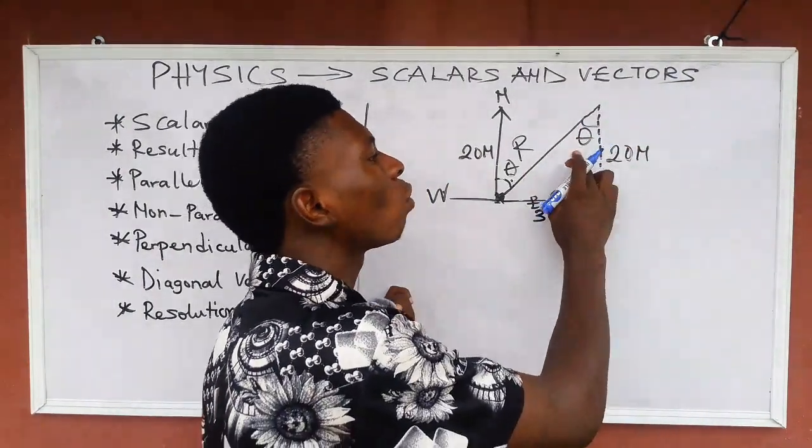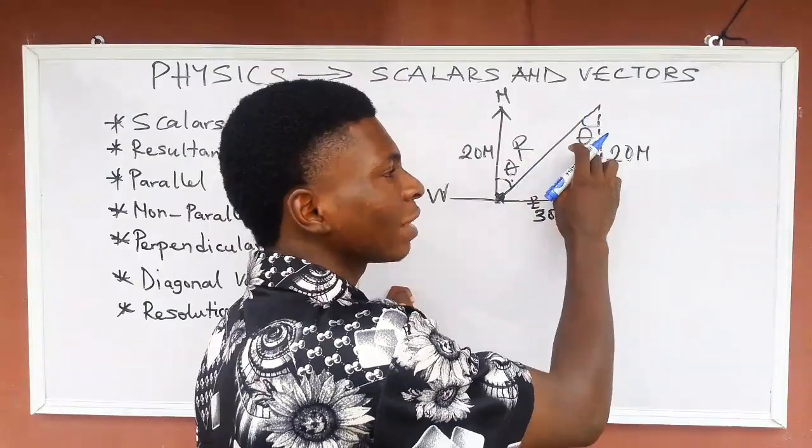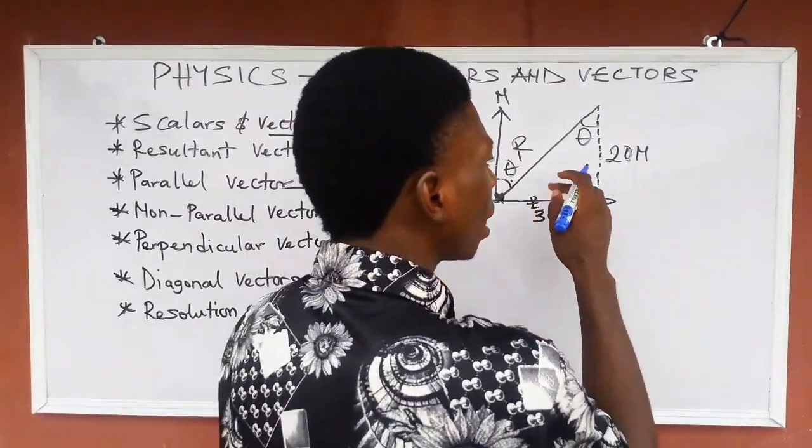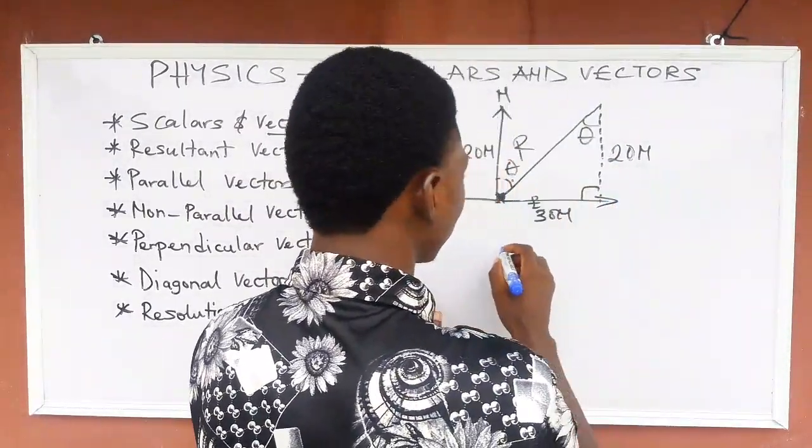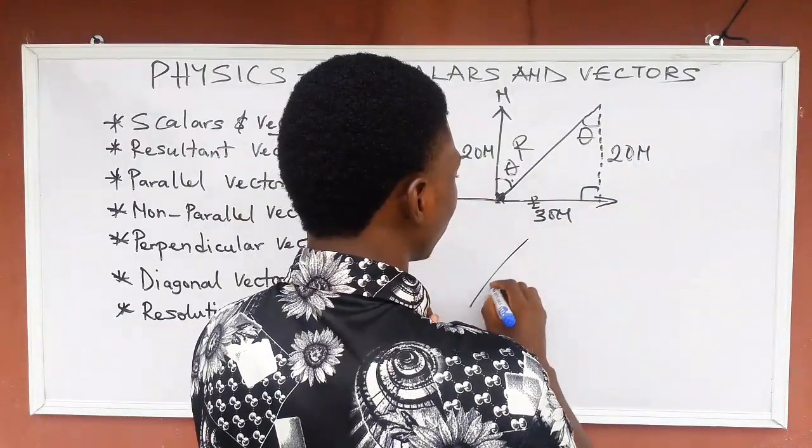So we're going to get this angle. This angle is equal to this angle. So whatever this angle is will be this angle. So we're going to take this triangle out.